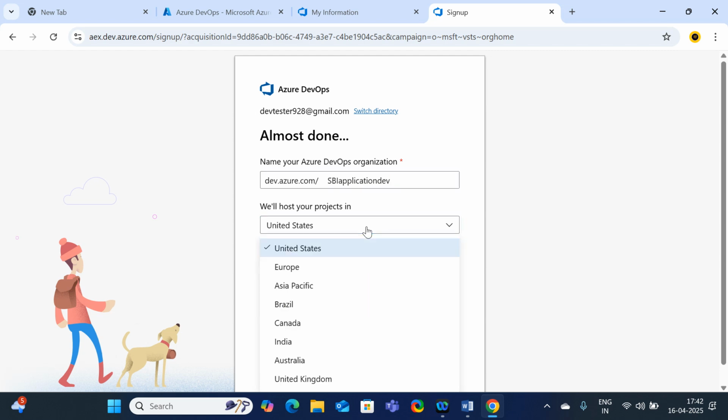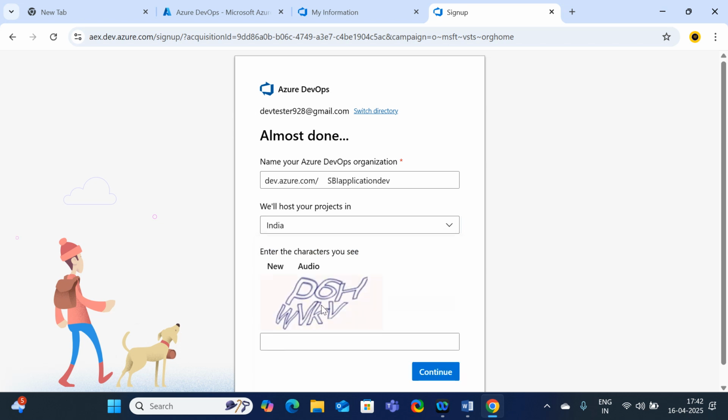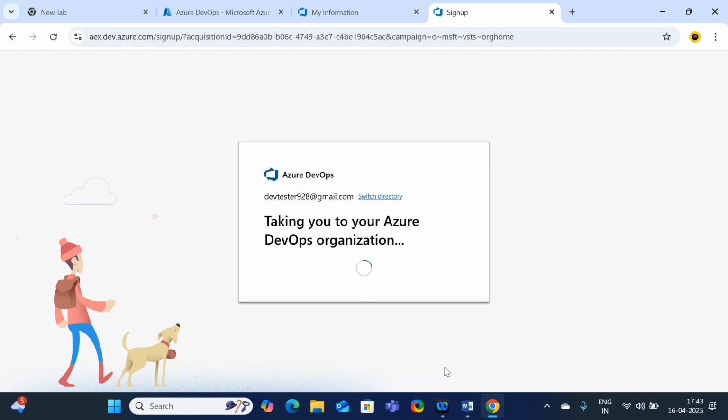In which region? India region. Because I'm from India, I'm going to create this account in the India region only. Enter the captcha. Continue.